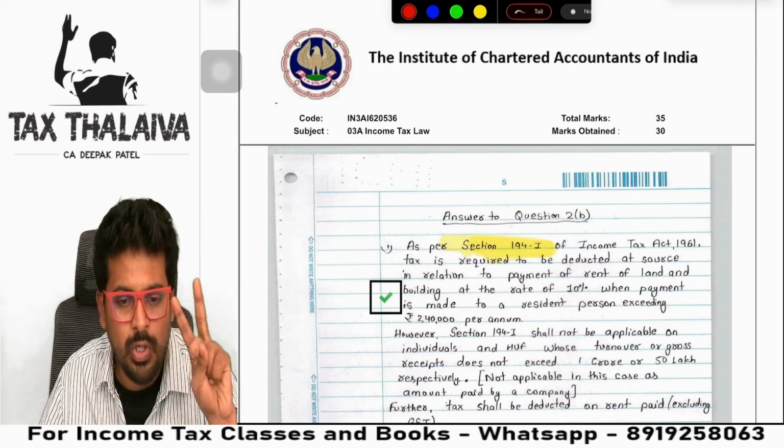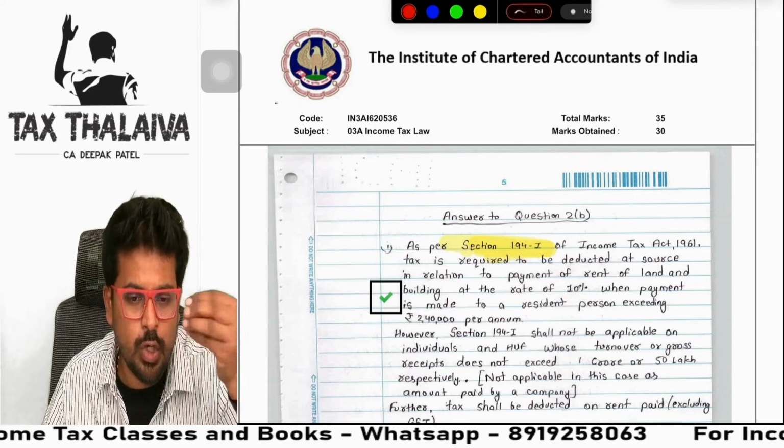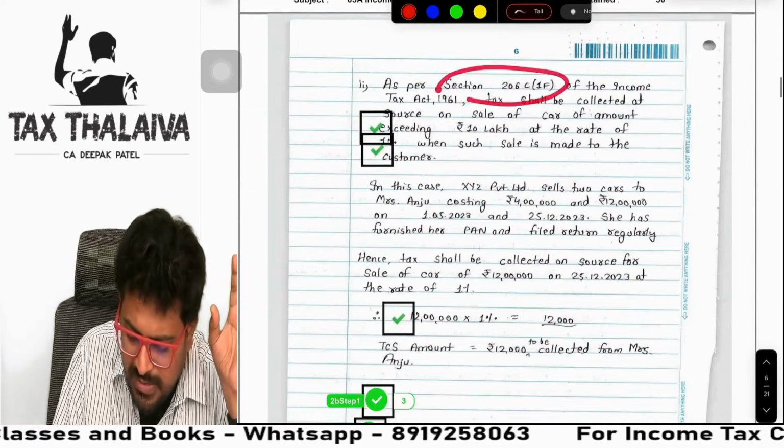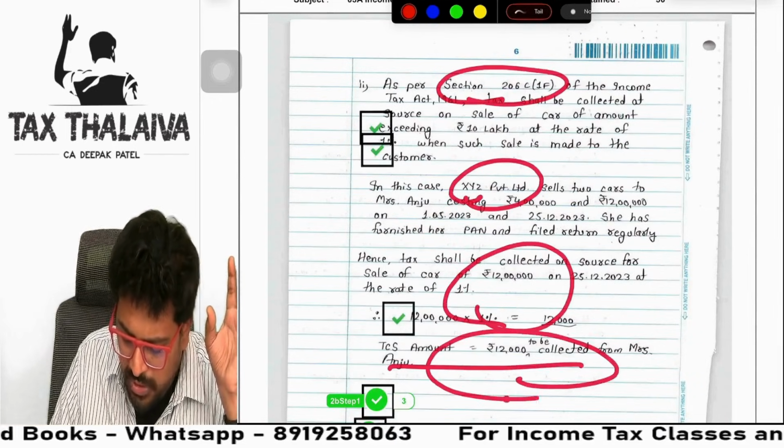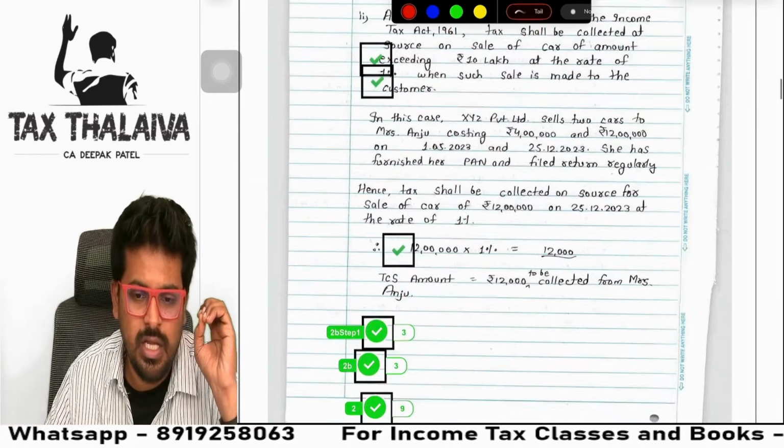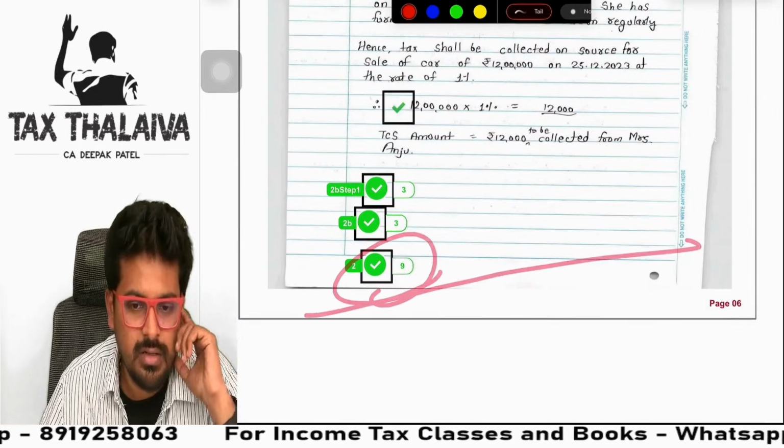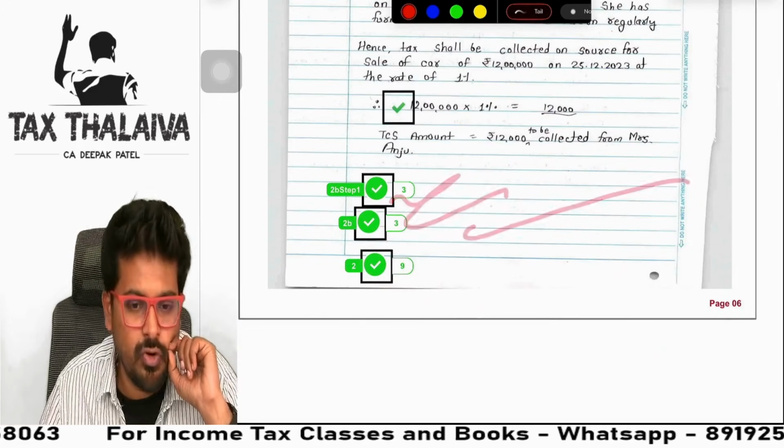So in TDS sections or TCS sections, you will write 3 parts. Number 1, you will write the facts. Number 2, you will write the provision. Number 3, you will conclude how much TDS is to be deducted. See here also the same thing: 206C1F, facts he wrote, and therefore the TCS amount to be collected is this much. He got all good marks. 9 marks he got, 3 plus 3 from the 4 marks.